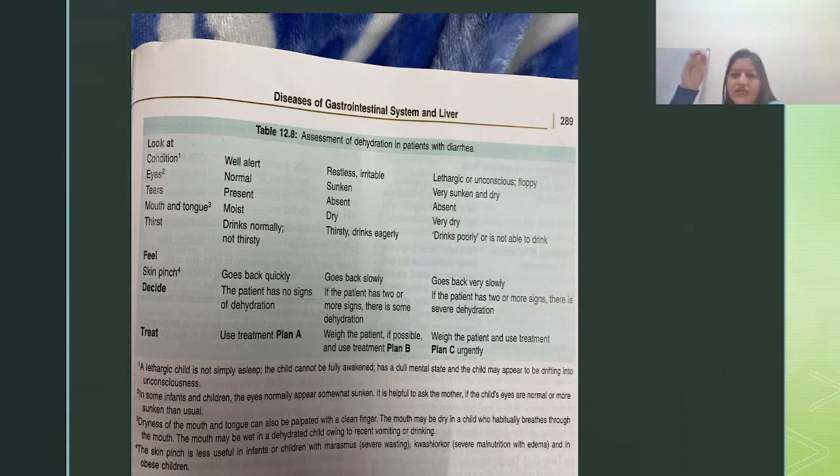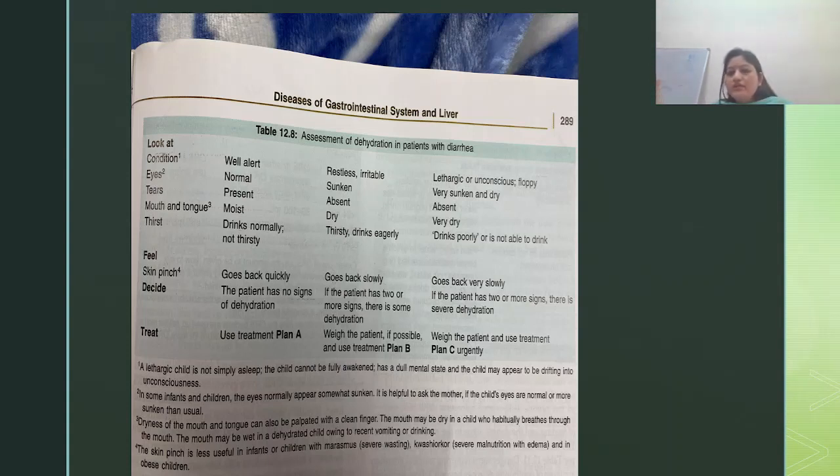And in the third category, if the patient has any 2 signs or more, this is severe dehydration. Take the patient immediately, admit the patient, start treatment immediately, weigh the patient and start plan C urgently. See the word urgently, very urgently. Here you have to act urgently. It's an emergency.